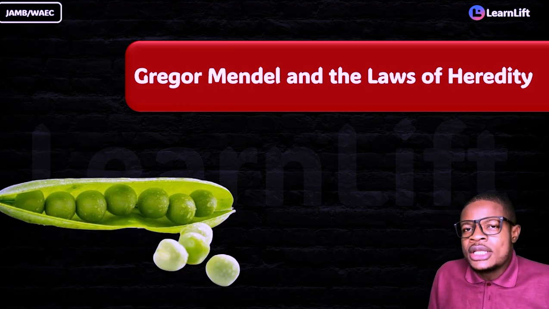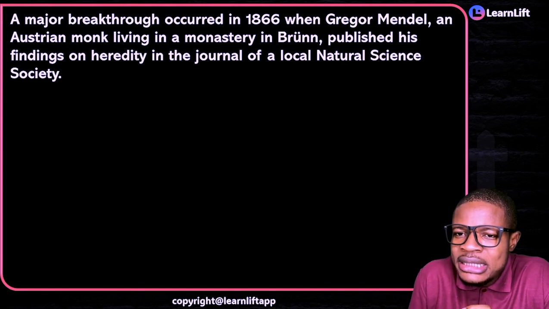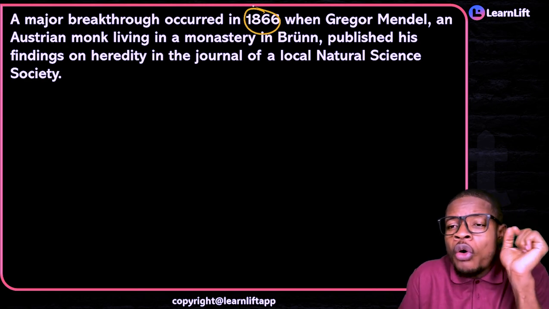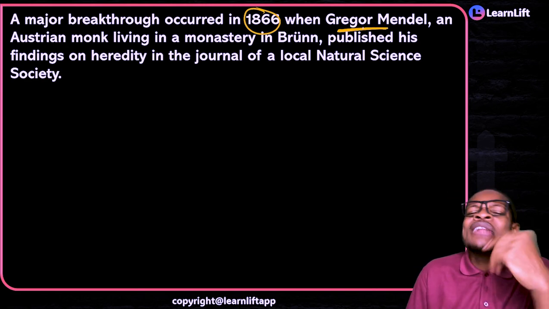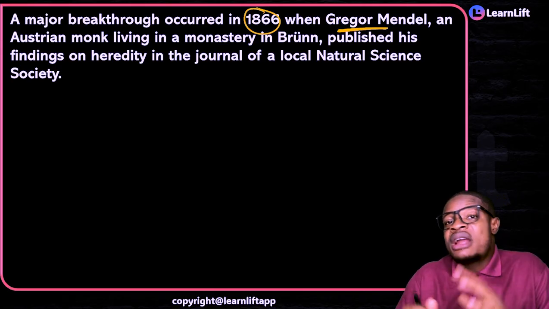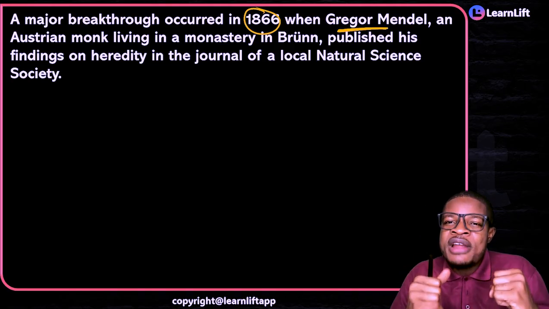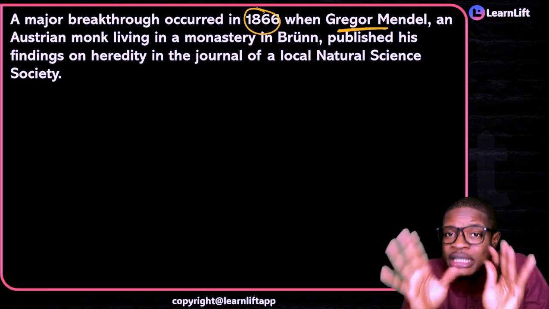Now follow me, let me tell you a little about Mendel's work. A major breakthrough occurred in 1866 through the work of Gregor Mendel, an Austrian monk. So this guy was not just an ordinary reverend father. No, he was a monk, like a reverend father that stays in the monastery.